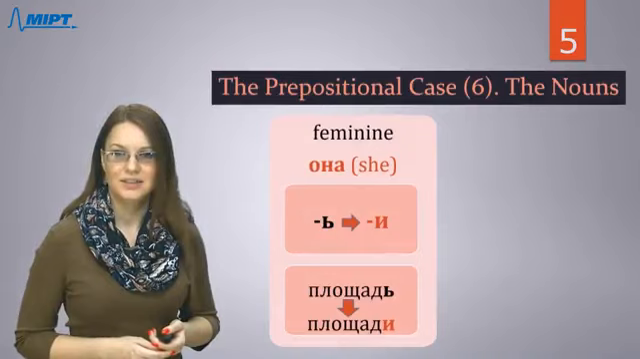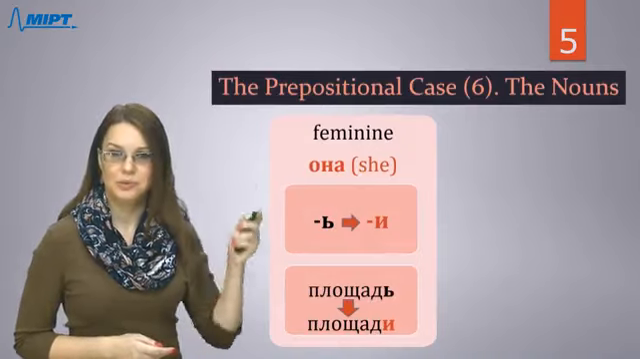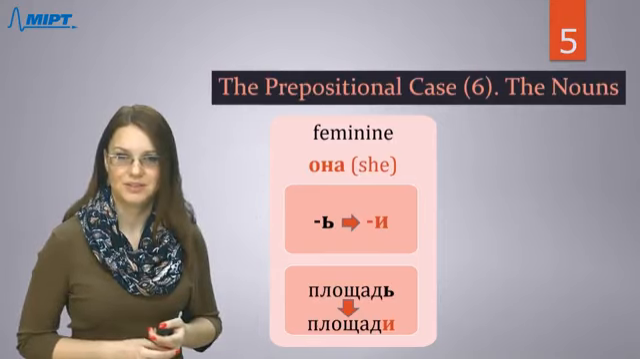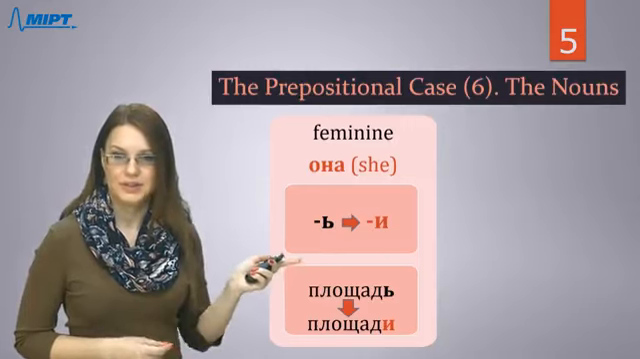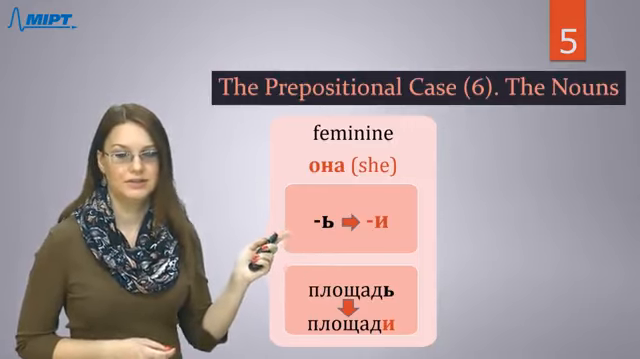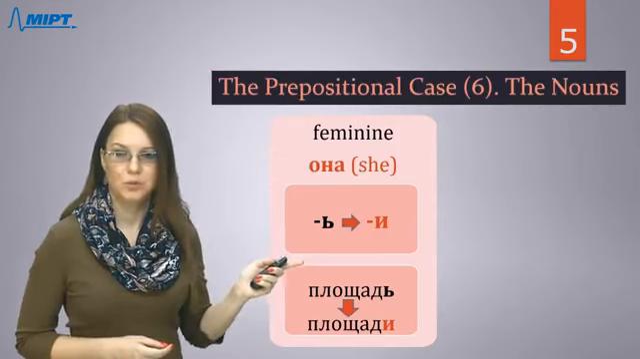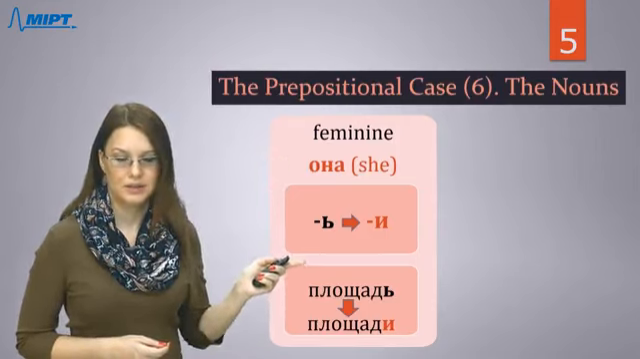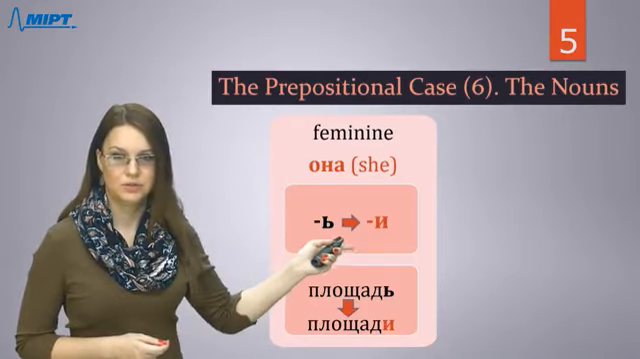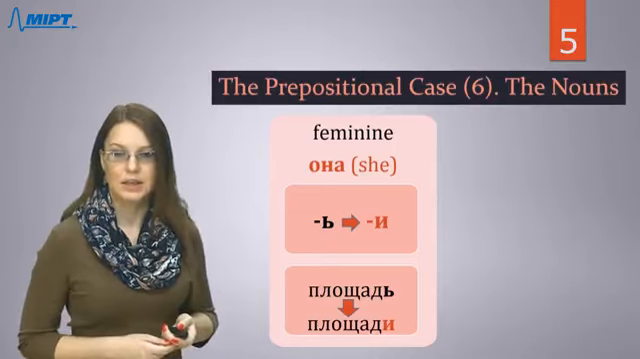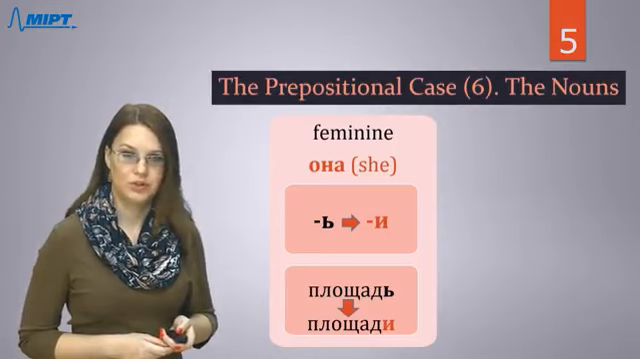And there are some exceptions. Now we will talk about feminine nouns. If the last letter is a soft sign and this noun is feminine, in the form of the prepositional case you should delete the last letter, the soft sign, and instead of it you should say и, like площадь, площади.